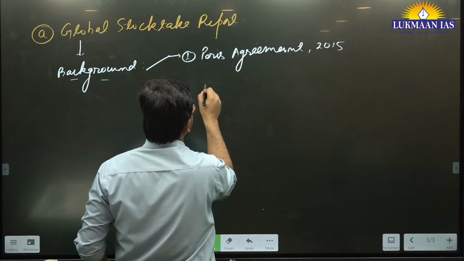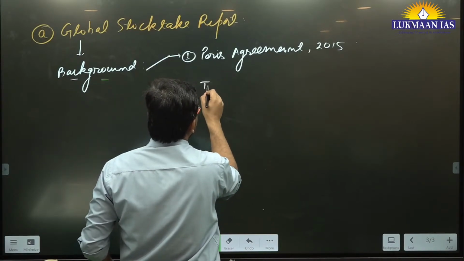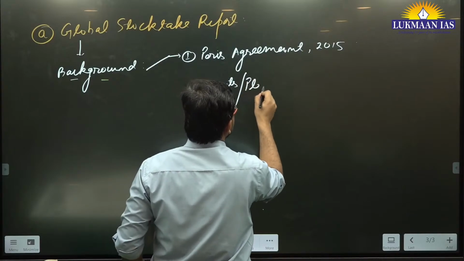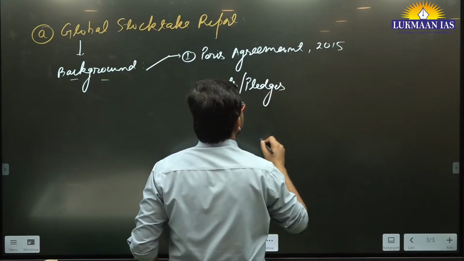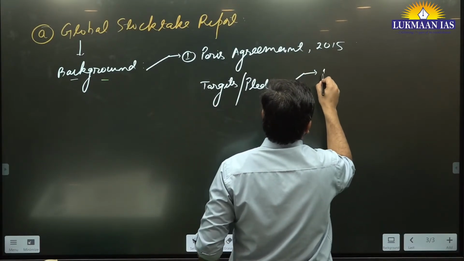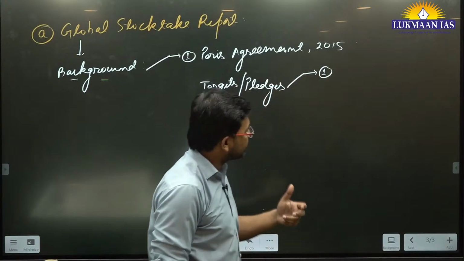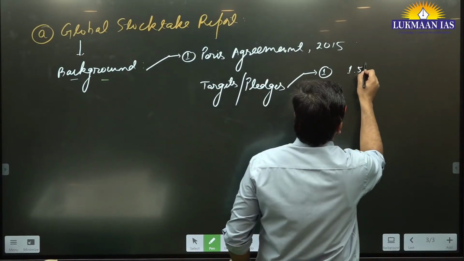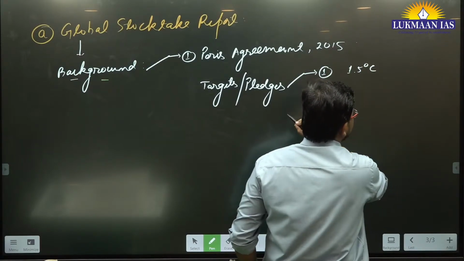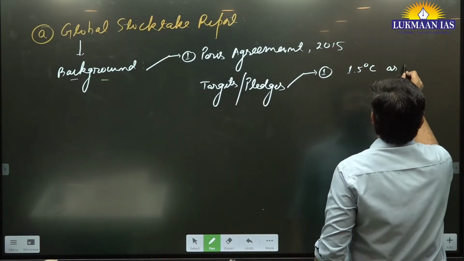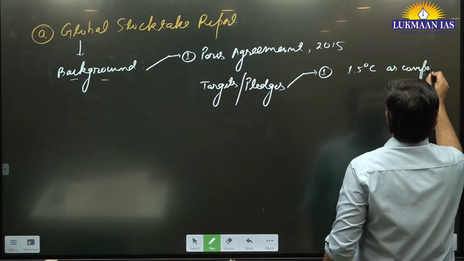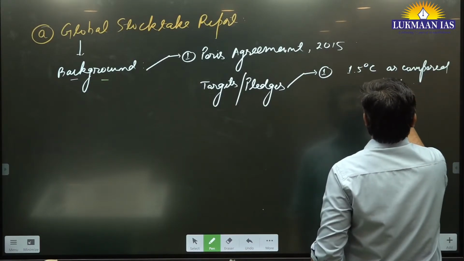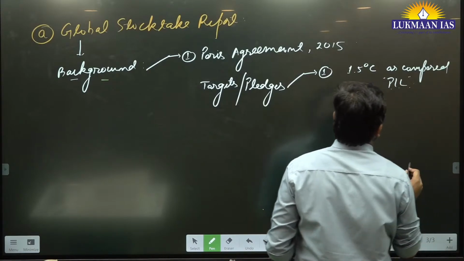In the Paris Agreement, the countries took targets, or pledges. Basically the pledges had two things. Number one, they will not let global warming go beyond 1.5 degrees centigrade as compared to the pre-industrial level, PIL.